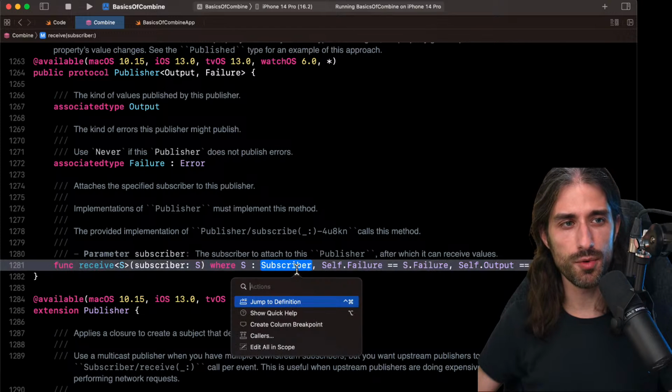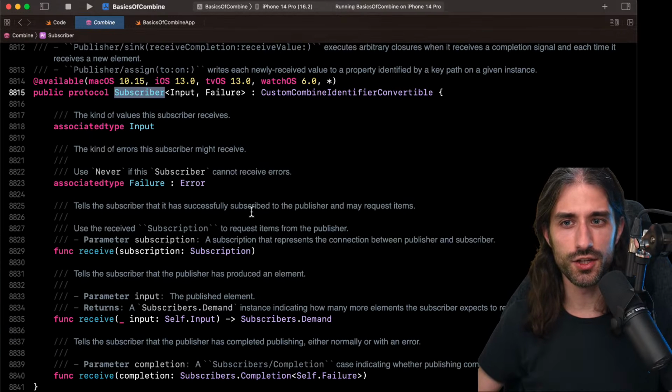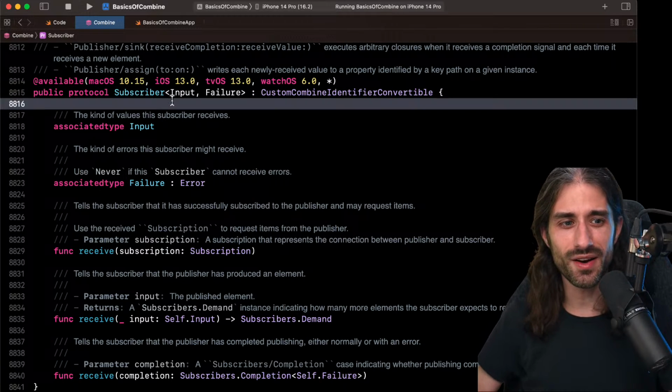So we've seen what Publisher is about. Now let's see what Subscriber is about. Let's do a command click and jump to definition. And you can see there is an interesting symmetry.